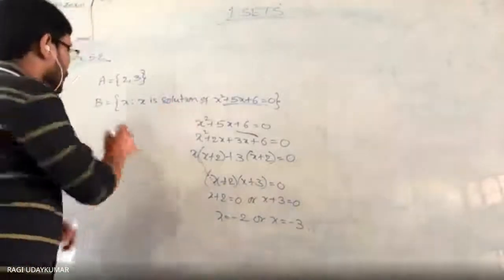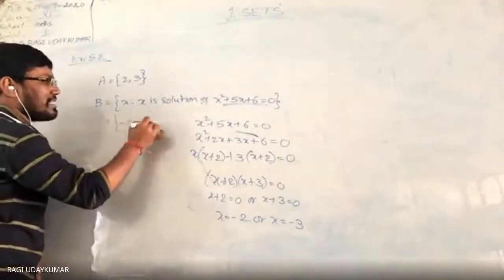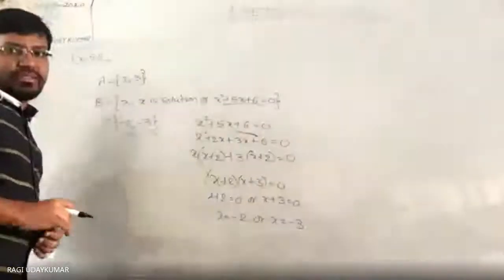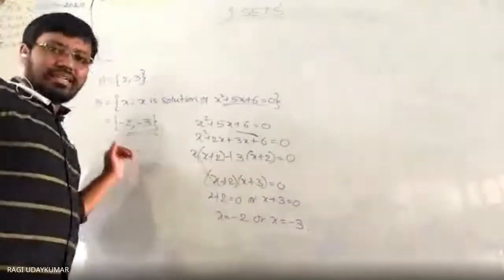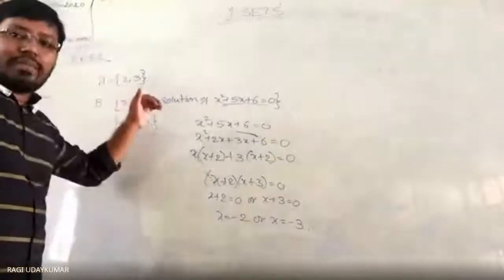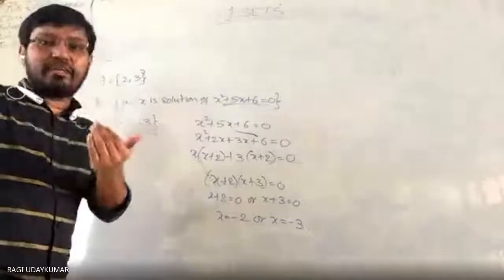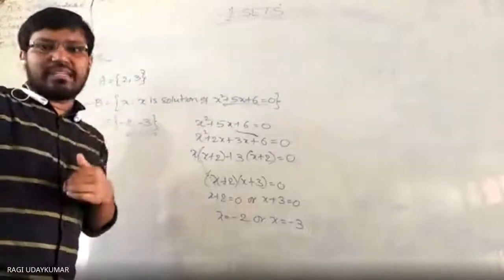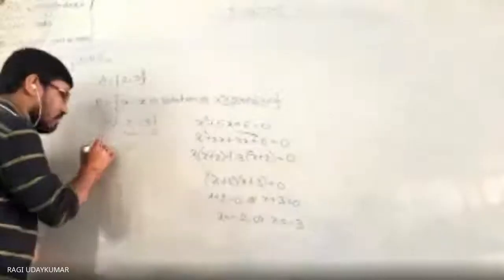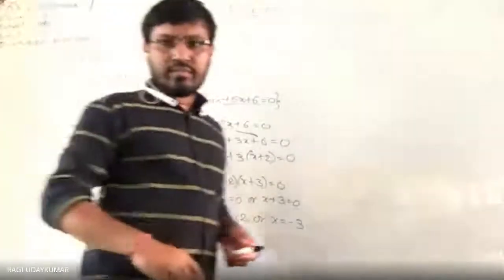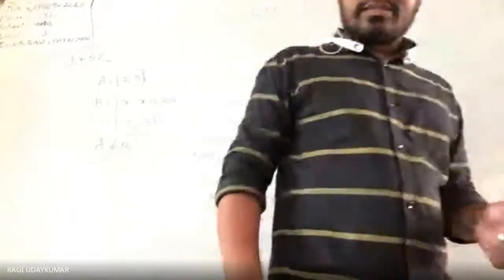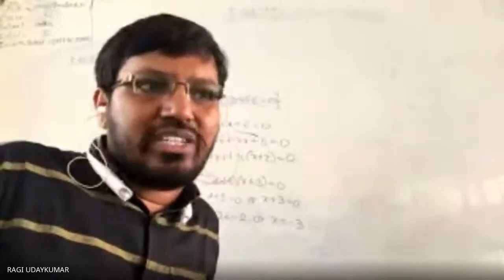So in this set you are going to get minus 2 comma minus 3 as elements. But here 2 comma 3 is there. The same number of elements are there, but the same elements are not there. So A is not equal to B. Is it clear? Are they equivalent? Yes, they are equivalent.